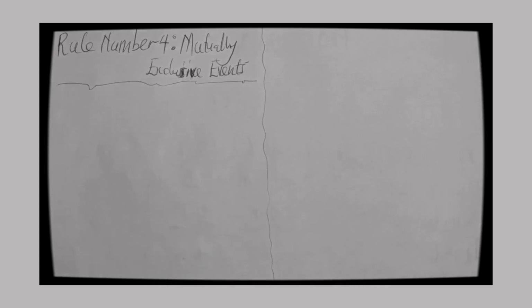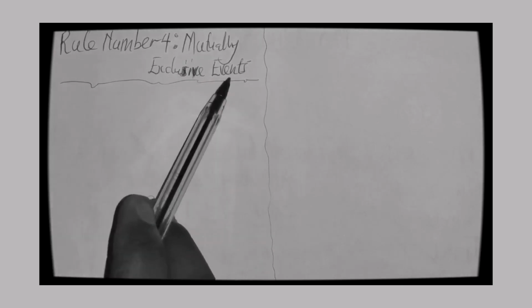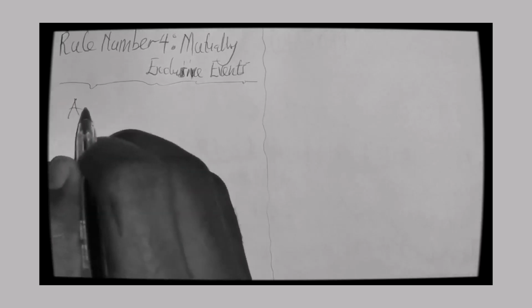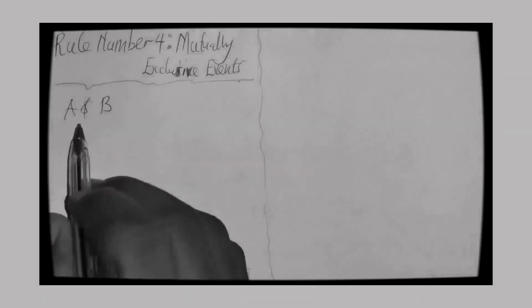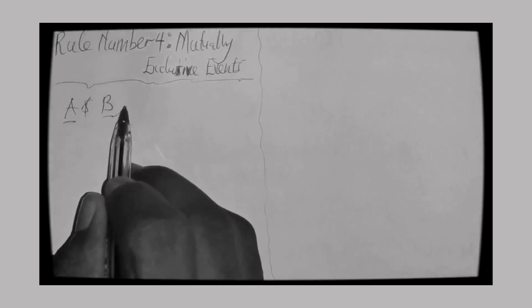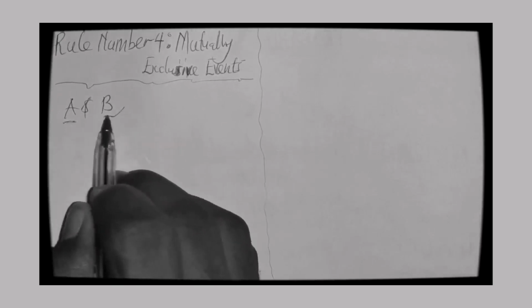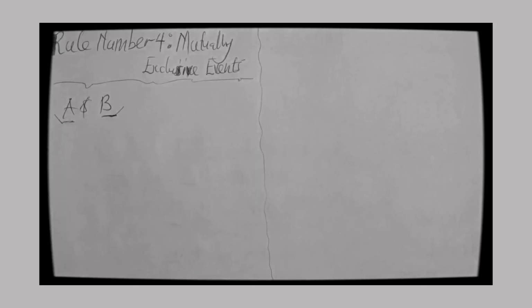So we are continuing with our rules of probability, and we are with rule number 4. It is mutually exclusive events. We are saying that two events, let's say event A and event B, are mutually exclusive if the occurrence of A excludes the occurrence of B, or if the occurrence of B excludes the occurrence of A. That's what we mean by a mutually exclusive event.